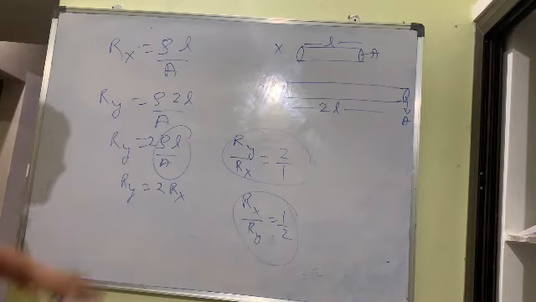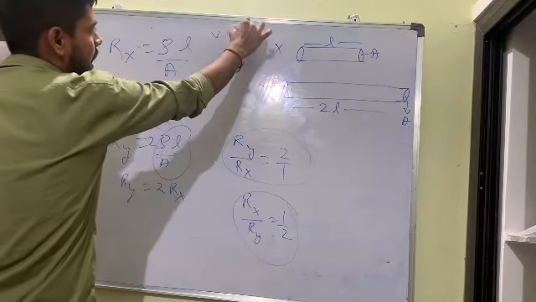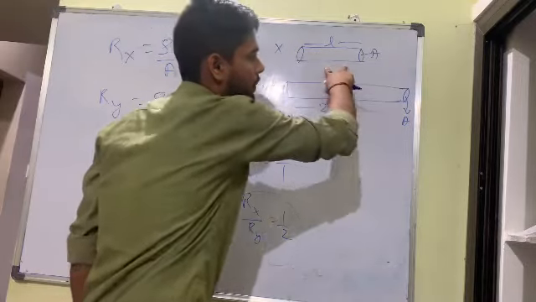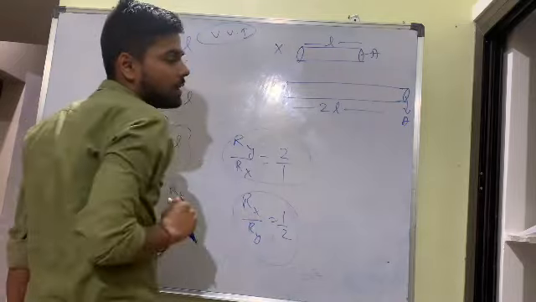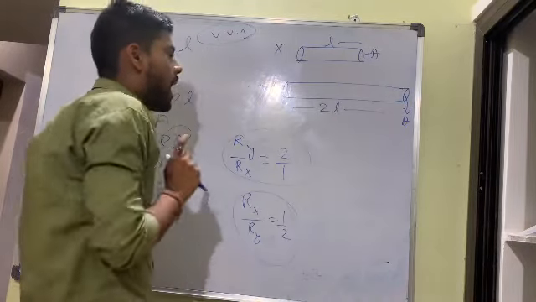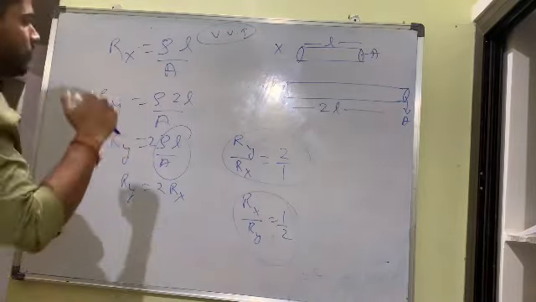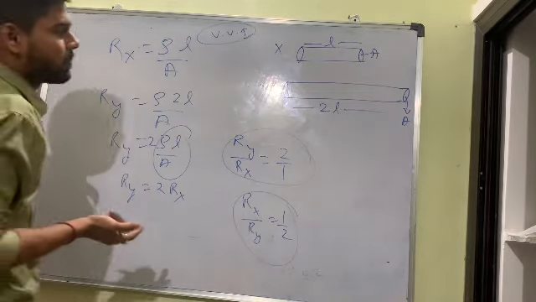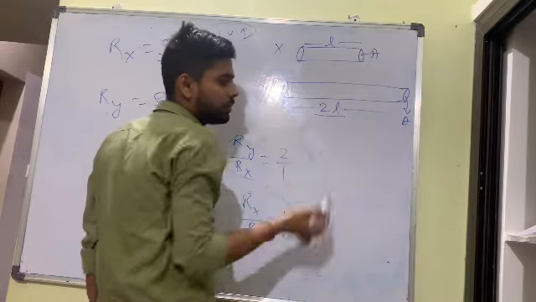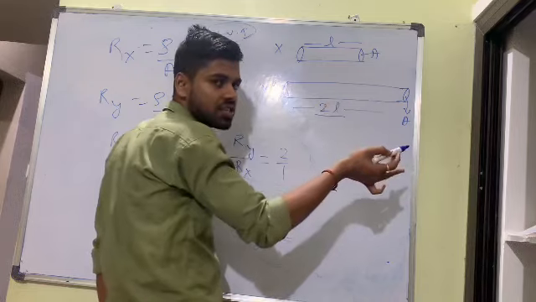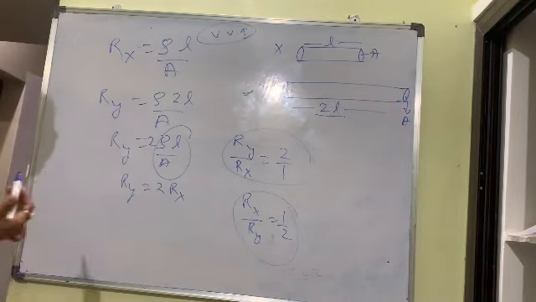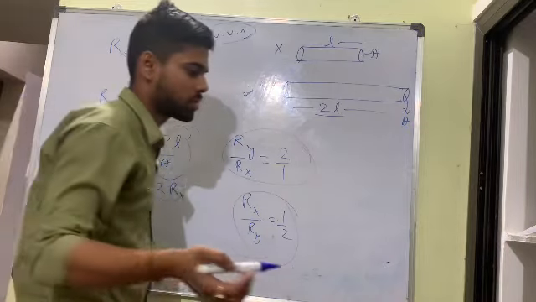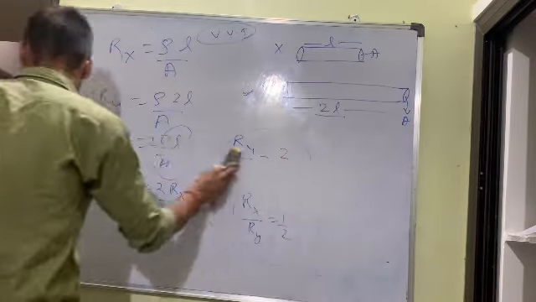Any doubts? This is an important question, very very important. How will they ask? They give you 2 wires, area the same. One has length L, another has length 2L. They ask which one has greater resistance. The answer is simple: length more, resistance more. Same concept, easily understood. But how many times? 2 times. This one I discussed with you.